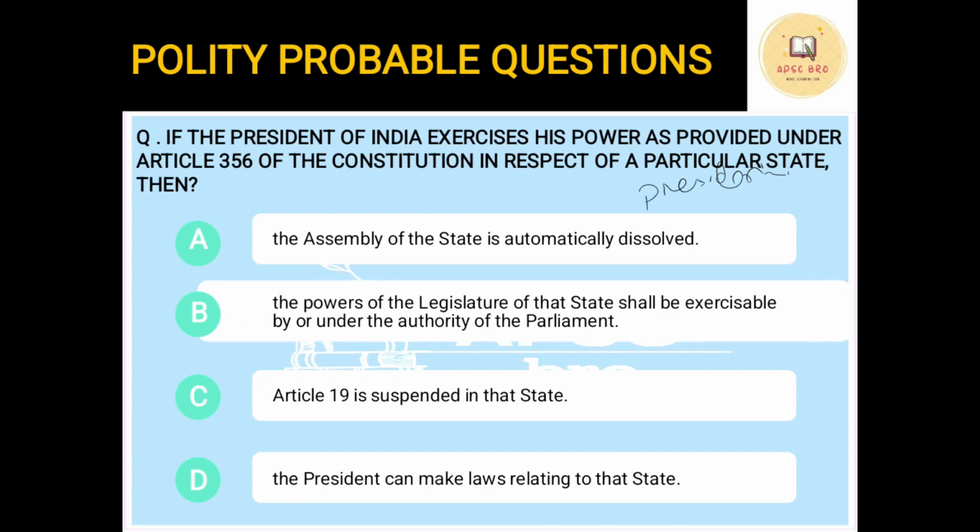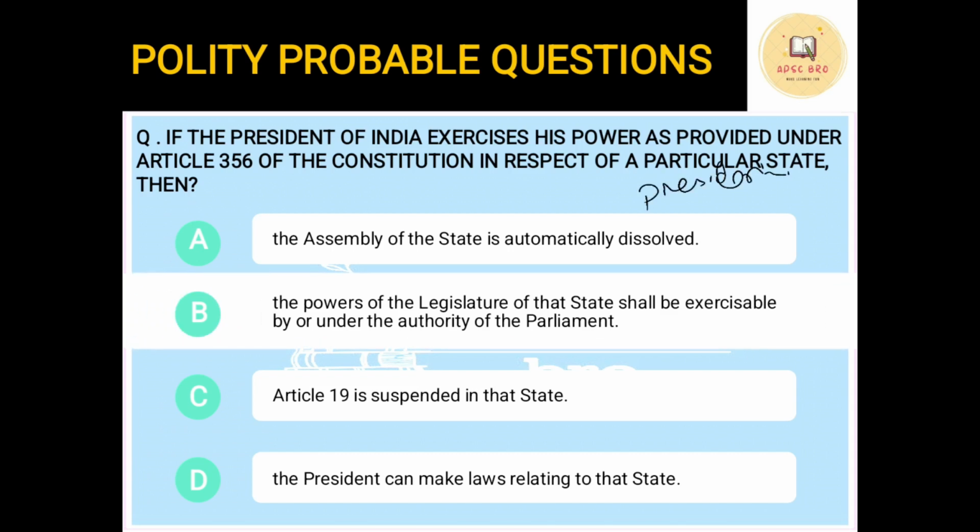Now if you see, whenever Article 356, that is president's rule, is applied to a state, the powers of the legislature of the state are transferred to the parliament. Now the parliament, in the sense the center, can directly make rules for the state.